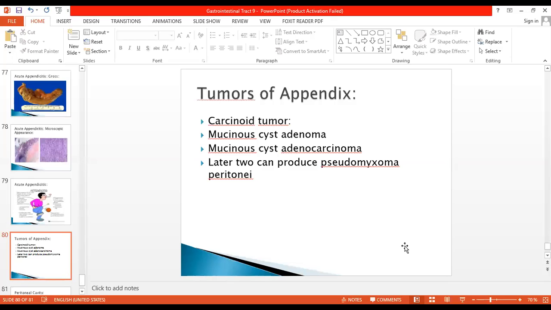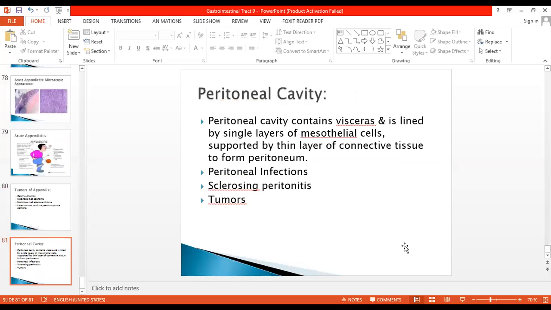Okay, so that's all for today. Sorry, the peritoneal cavity is left. There is only one slide.